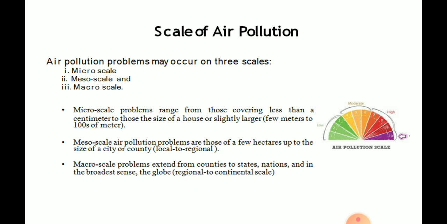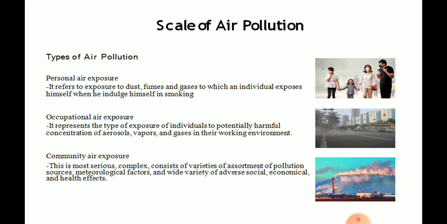This is the scale of air pollution. Air pollution problems may occur on three scales: micro scale, meso scale, and macro scale. Micro scale problems range from those covering less than a centimeter to the size of a house or slightly larger, a few meters to 100 meters. Mesoscale problems are those of a few hectares, ranging in size from a city to a country. Macro scale problems extend from countries up to the state level, national level, and in the broadest sense, global, regional to continental scale.